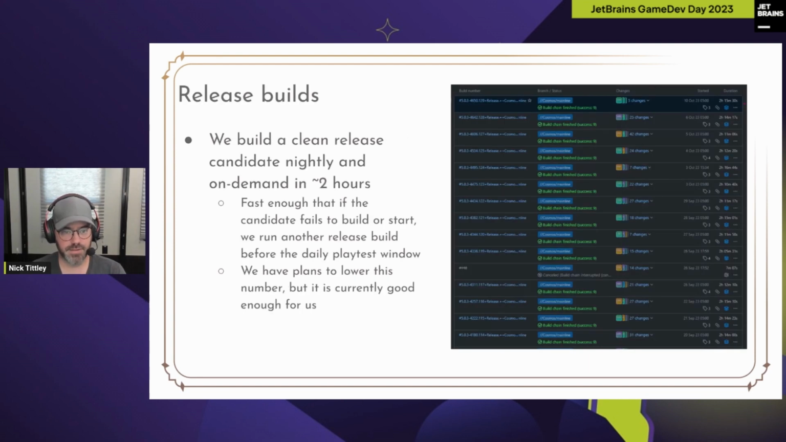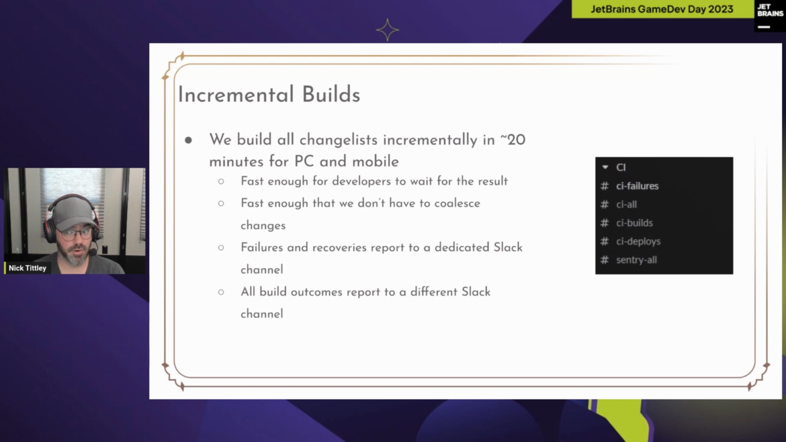Our release builds run nightly and on demand. They take about 2 hours, which is long in the world of making builds, but not so long in the world of making Unreal Engine deployment builds. We have plans to make that faster, but it's good enough for us at the moment. It allows us to run them nightly, and it allows us to run them in the morning before the playtest if we have a critical issue that would endanger that day's playtest.